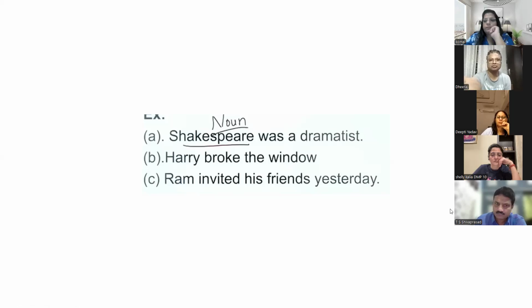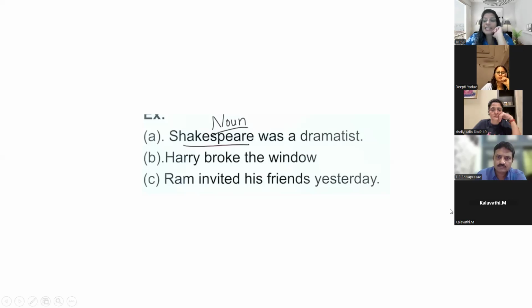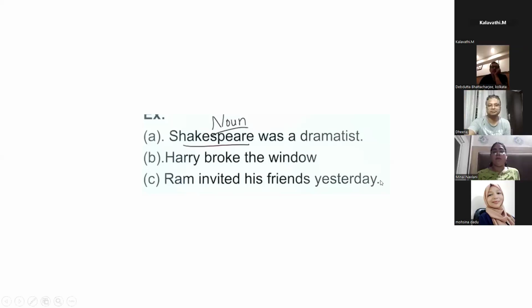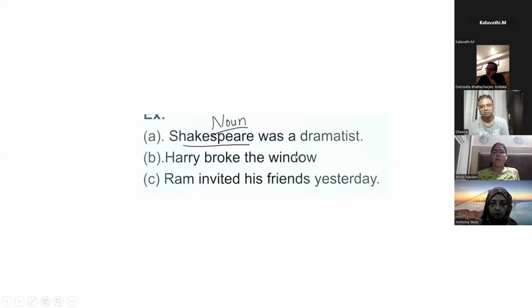Ma'am, Shakespeare is a noun, dramatist is a noun. Yes, Kalavati, there are two nouns in this sentence, Shakespeare as well as dramatist. Shakespeare is the name of a person, that's why it is a noun. And you can also ask, who was a dramatist? You will get the answer. That becomes a noun. The second thing is that dramatist ends with "ist", so that's why it becomes a noun. Or the second answer is it is coming after an article, that is why it is a noun. Okay, ma'am. Understood, ma'am.